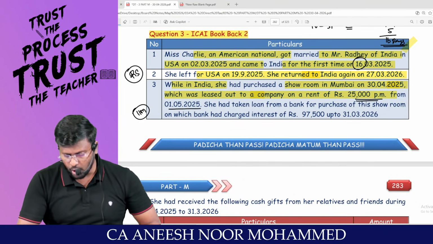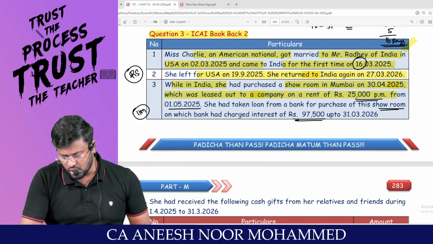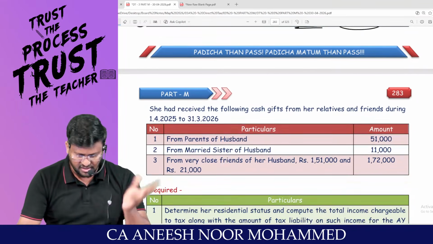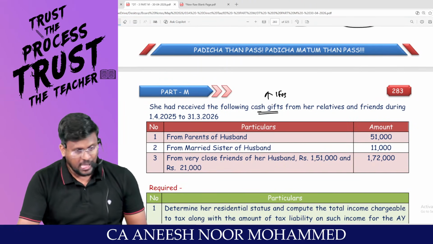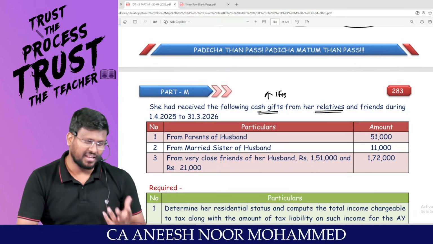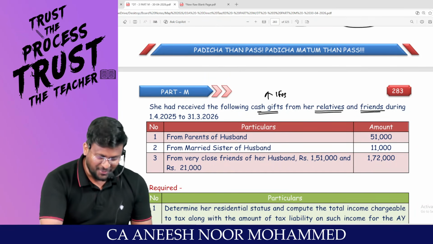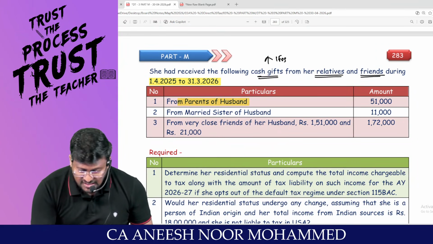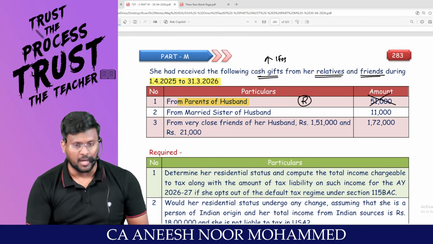She had taken a loan from the bank for purchase of this showroom, on which the bank has charged interest of 97,500 up to 31/3/2026. She has received the following cash gifts, so they are testing IFOS provisions also, from her relatives and friends during 1/4/2025 to 31/3/2026. From the parents of the husband. Sir, husband's parents are relatives, IFOS will not be applicable.